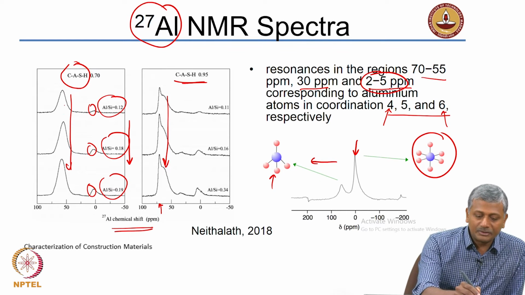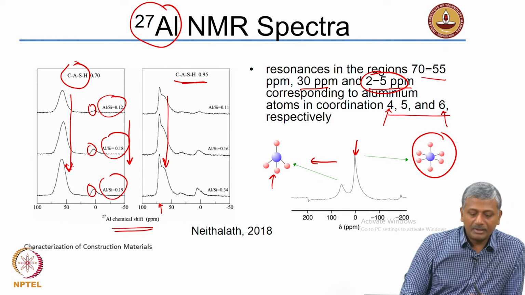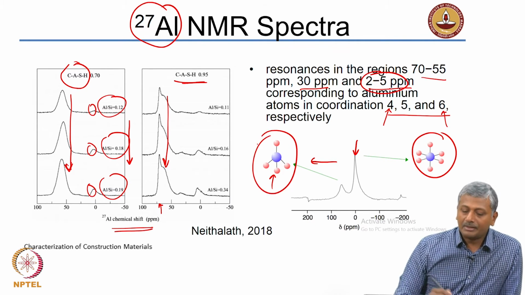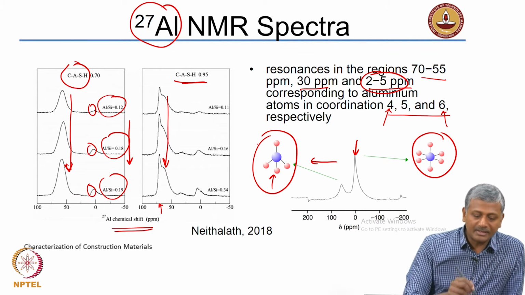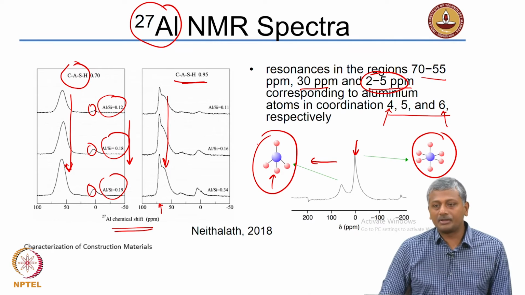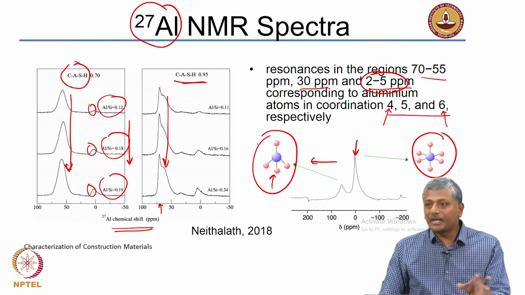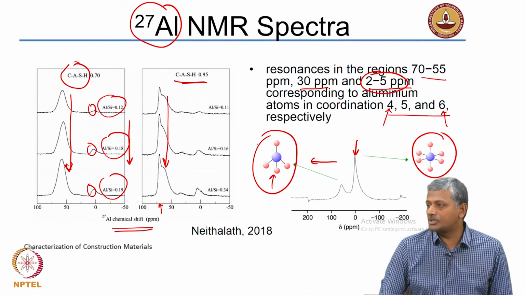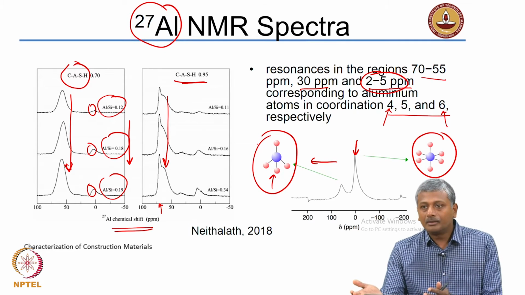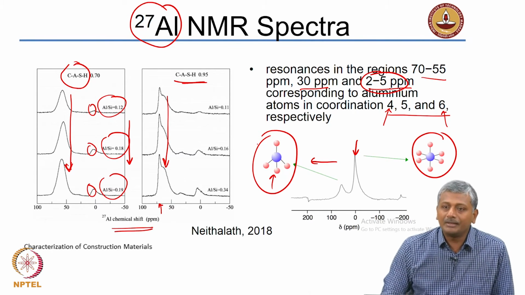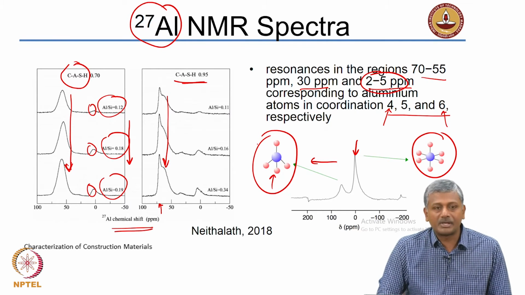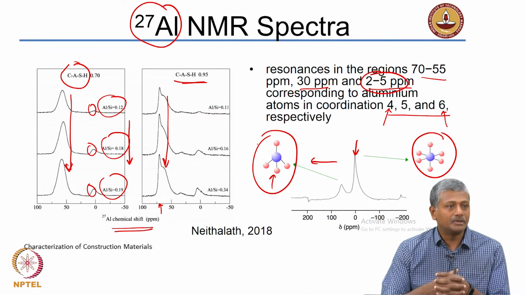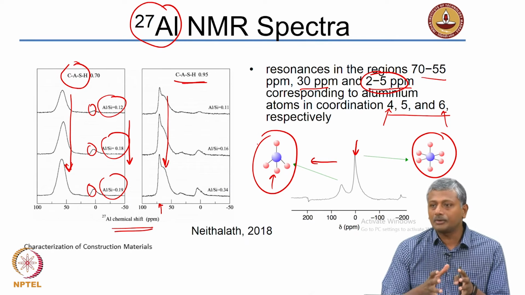You also see that you are actually changing the coordination in the other region, that is the 55 to 70 region, which is the tetrahedral aluminum. So, you see that that is also increasing as you increase the alumina to silica ratio, right. So, with this you can actually track the growth of your CSH or the change in characteristic of the CSH with respect to time, and then secondly with respect to the increasing degree of substitution of cement with pozzolanic additives. So, NMR is actually a very strong technique which helps you determine these kinds of structural changes that are happening in your CSH.